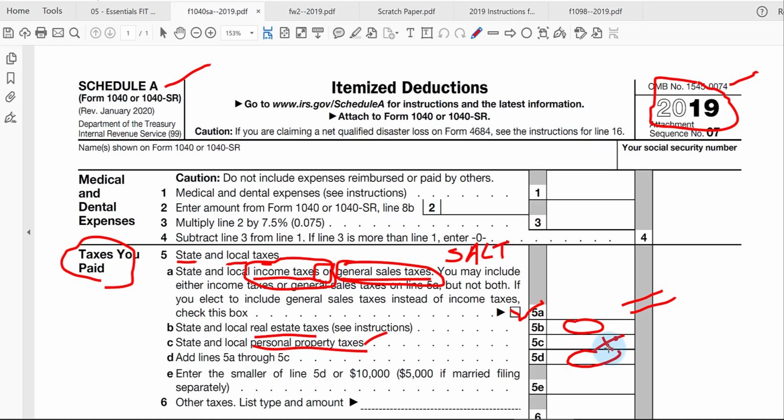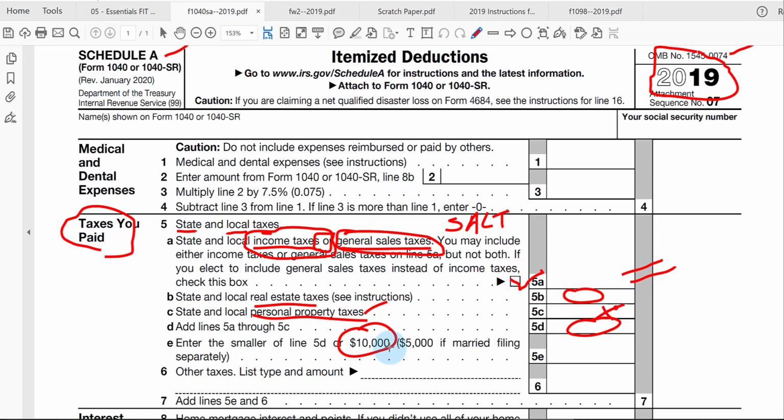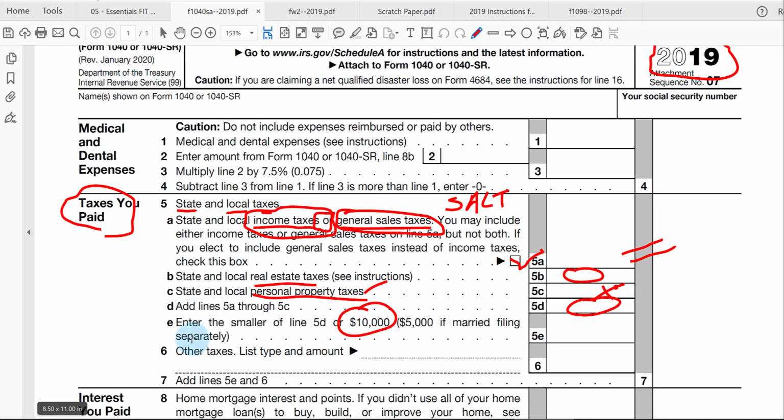Then you take a total, but the total state and local taxes is limited to a maximum of $10,000, which is very easy to reach for states that have high income and real estate taxes, like Hawaii, like New York, like California. So let's see, one more tax here, which it says others. The only other tax I've seen deducted here in line 6 would be any foreign income taxes.